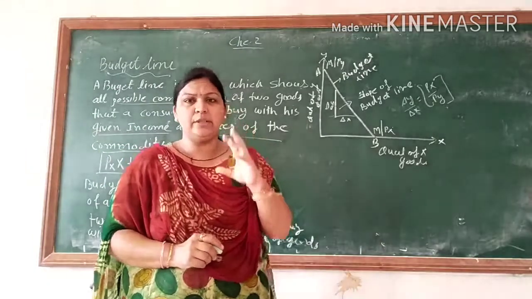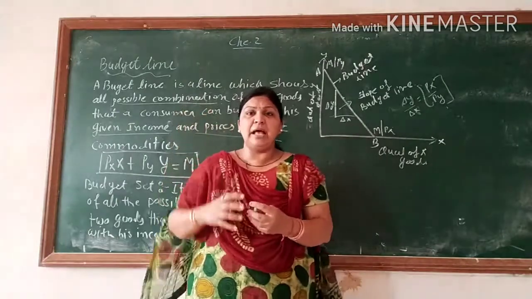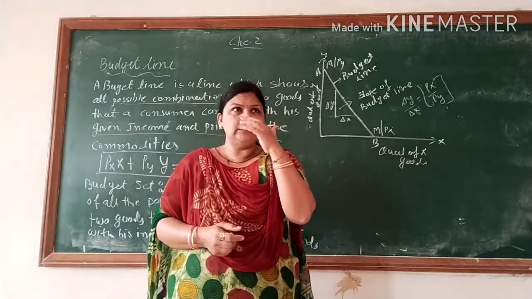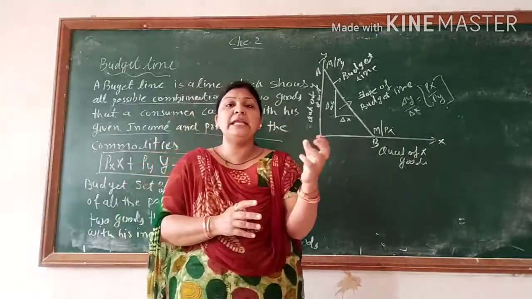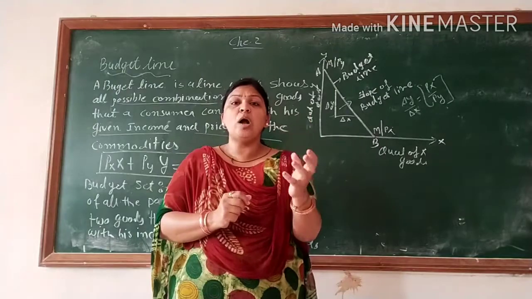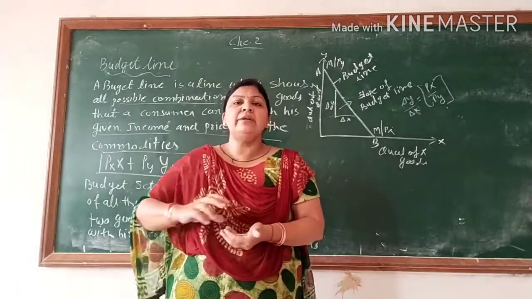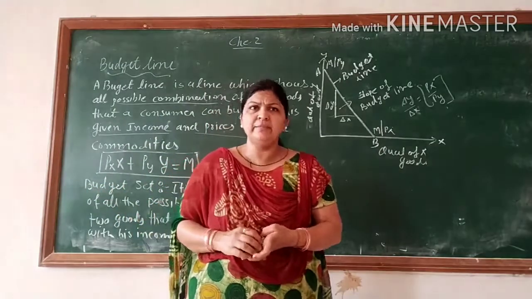If we are talking about the budget, what is a budget? First we just plan out where we will earn income. So what are our sources of income, and that income we are expending whenever we have expenditure. Fine.